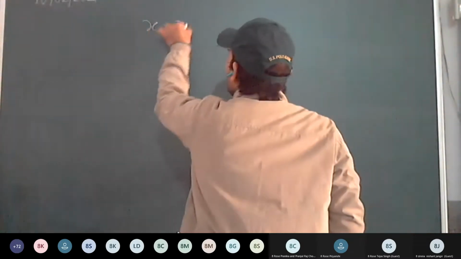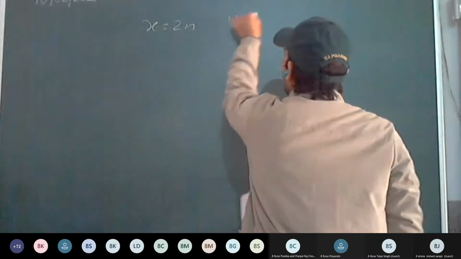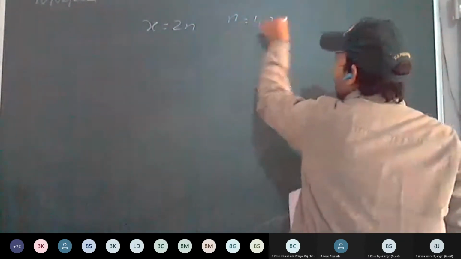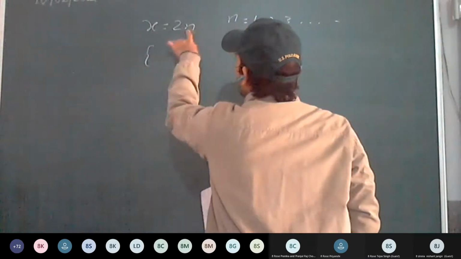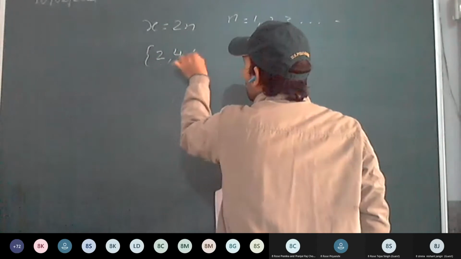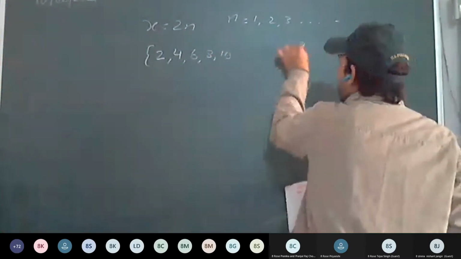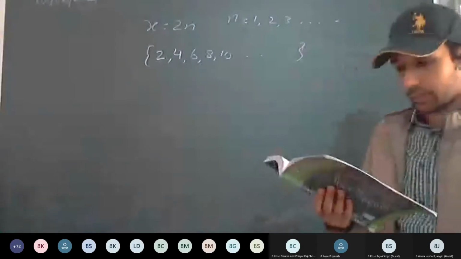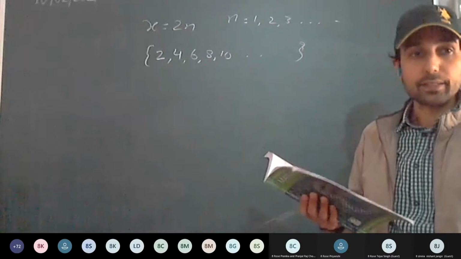Fourth, x such that x equal to 2n. Whenever you have a doubt, do ask at the same time. x equal to 2n, where n belongs to natural numbers, so it will be 1, 2, 3 up to infinity. So put in the numbers: when n equal to 1, x will be 2. When n equal to 2, it will be 4, then 6, 8, 10 up to infinity. So it's an infinite set. Okay, now the second one: let the universal set be...